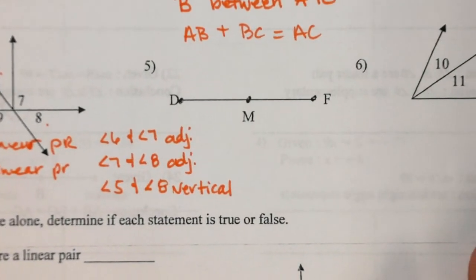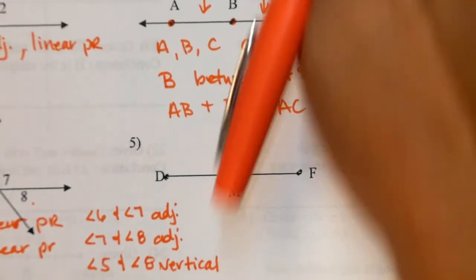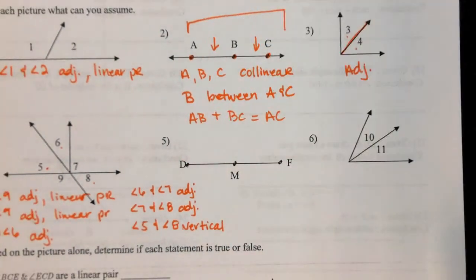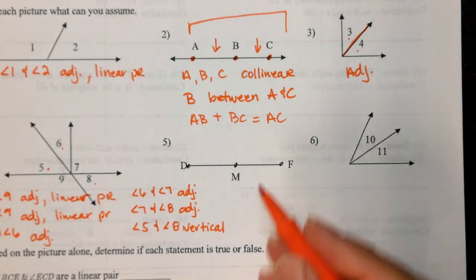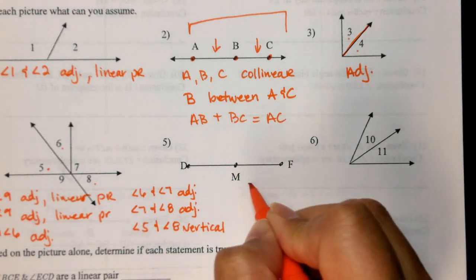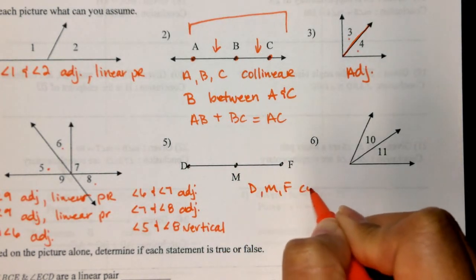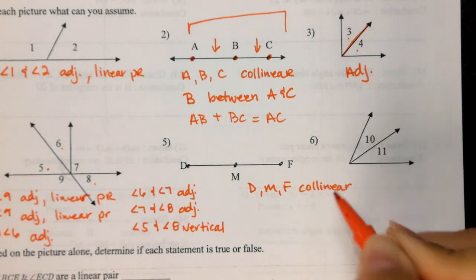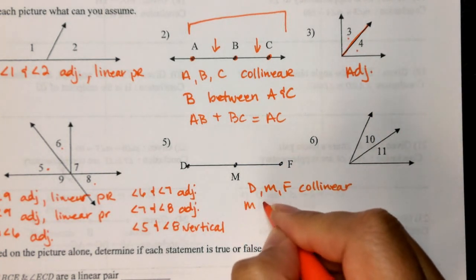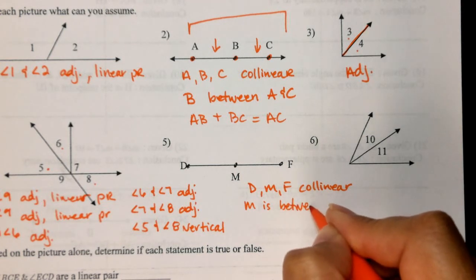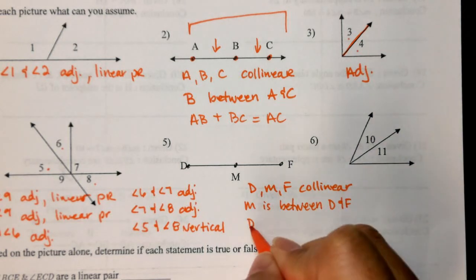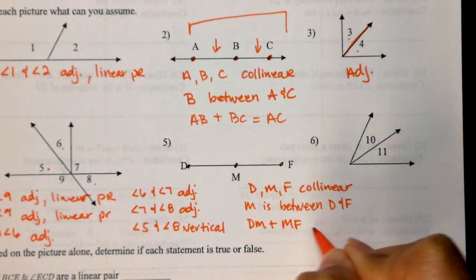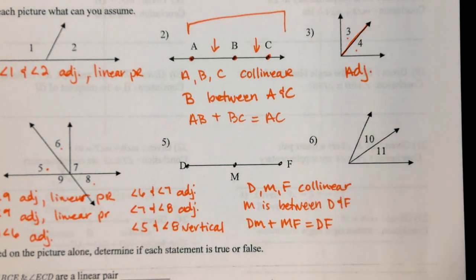All right, number 5. Guys, we're kind of back to like number 2, right? It doesn't say anything to us about what M is. He looks like he's dead center between D and F, but we don't know that. The first thing that we can visually see is that D, M, and F are collinear. We can see that M is between D and F. And we can see that part plus part is equal to the whole segment of DF.